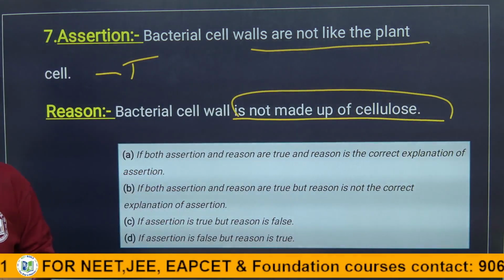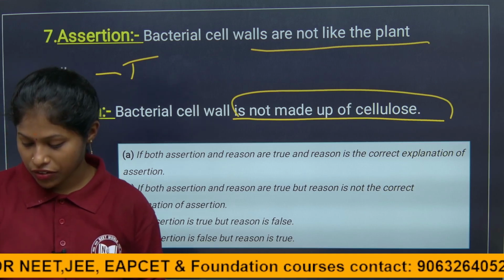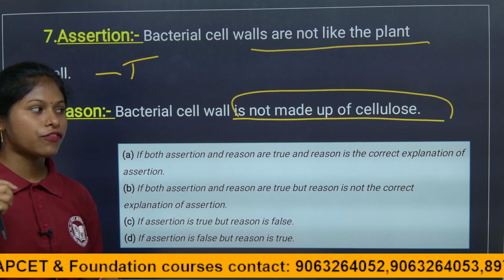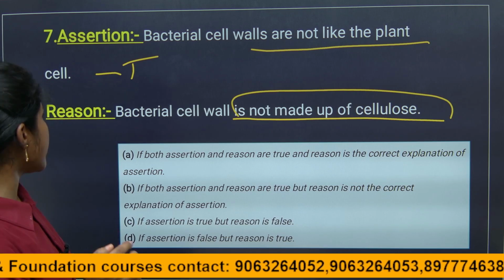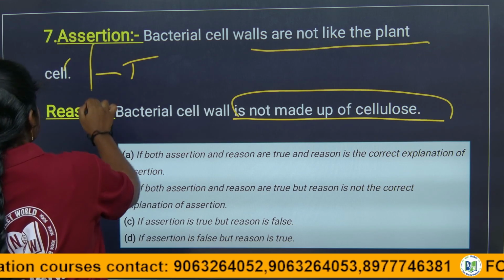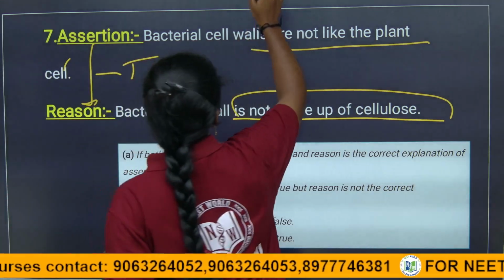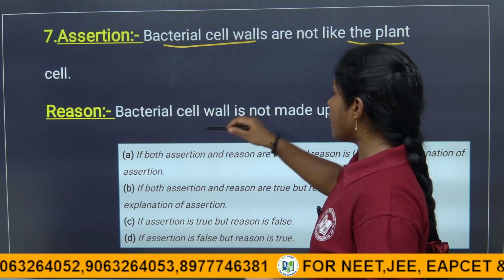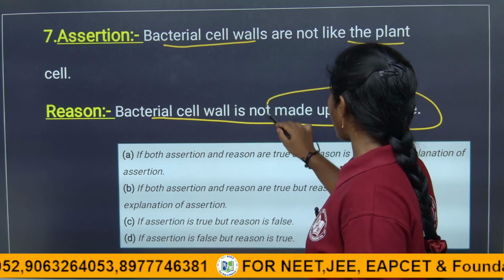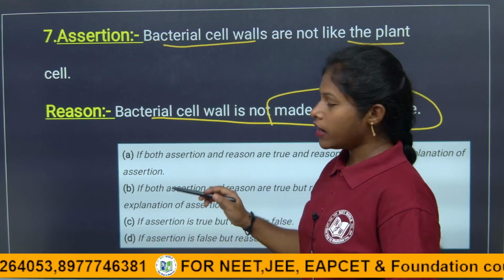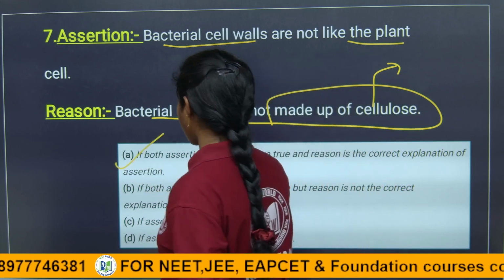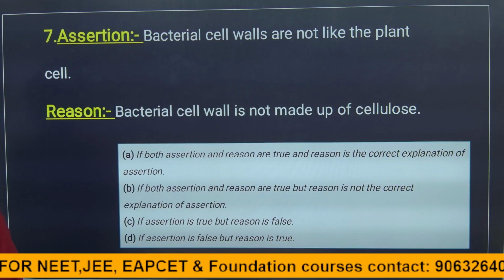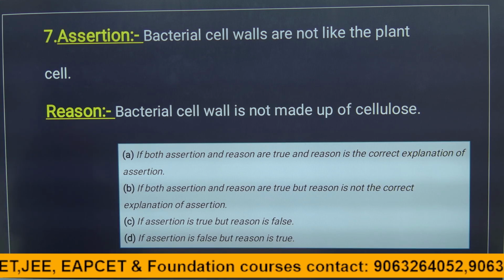Actually, the bacterial cell wall has pores and a rigid structure, right children? Why is it rigid and porous? Because it contains a substance called polysaccharides, right? So here both the assertion and the reason are correct, because they are comparing with the plants. Bacterial cell wall is not like plant cell wall, because it is not made up of cellulose; only the plant cell wall is made up of cellulose, right? Here both assertion and reason are true. For this question, children, both assertion and reason are true, right?